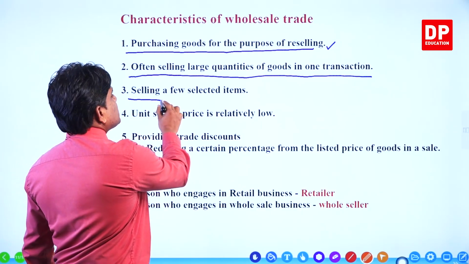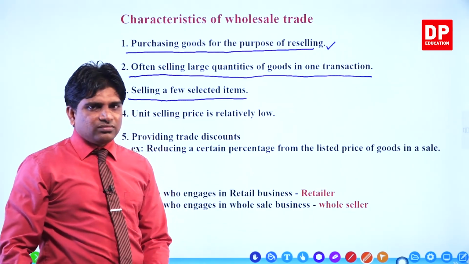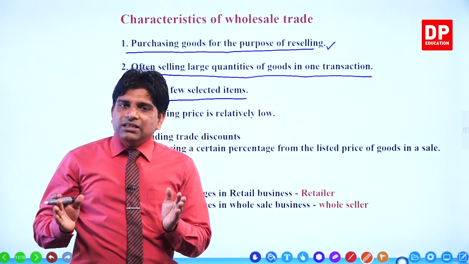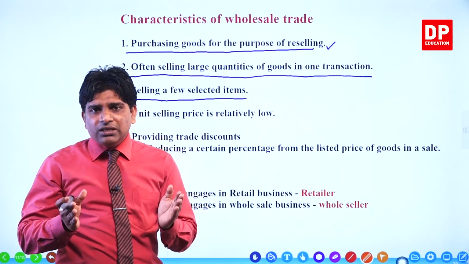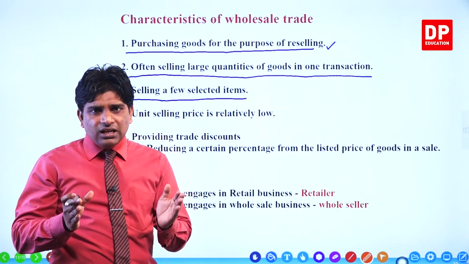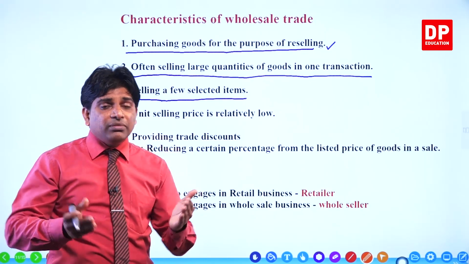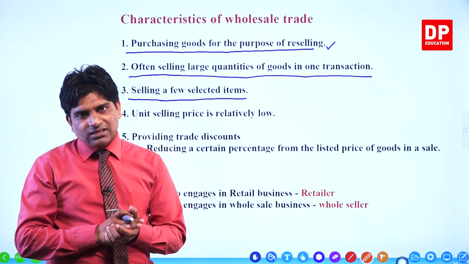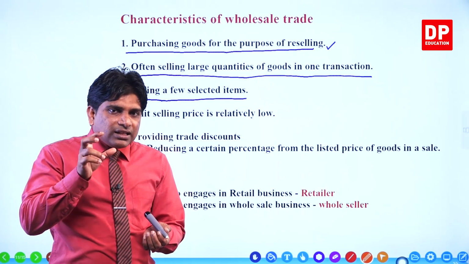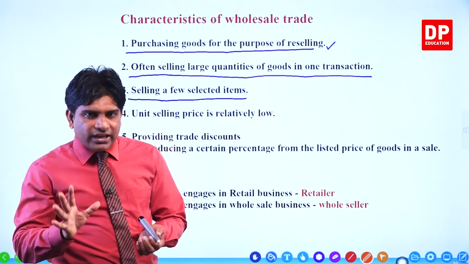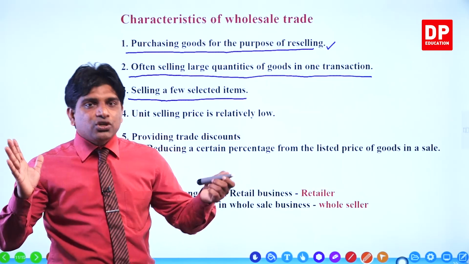Okay, now the next one. Selling a few selected items. Practically, a wholesaler is unable to sell a variety of goods in large quantities. They sell only a few items, but in large quantities.